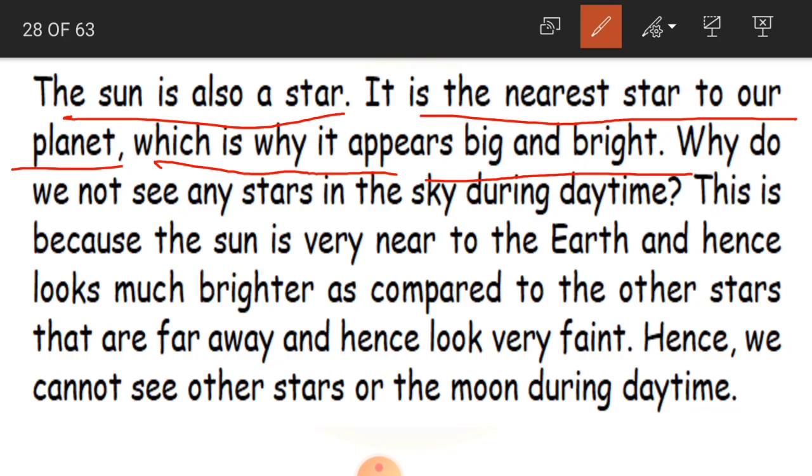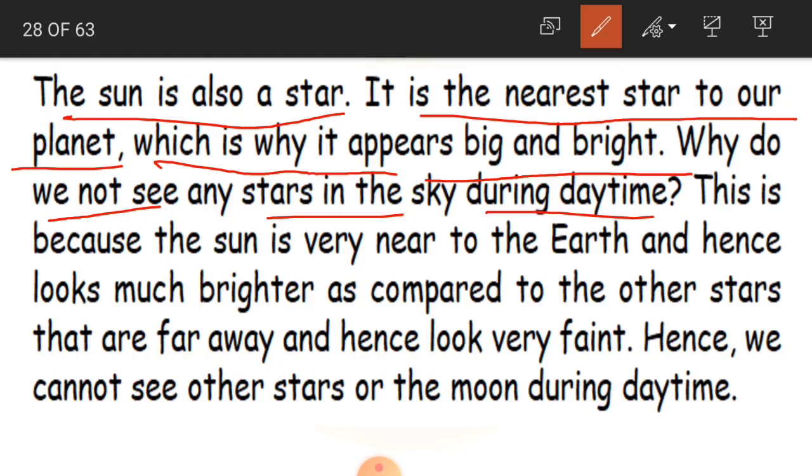Clear? Yes. And why do we not see any stars in the sky during daytime? Now you will have the question. When we are able to see the sun, which is also a star, why are we not able to see the other stars during the daytime? Why are we only seeing them in the night time?